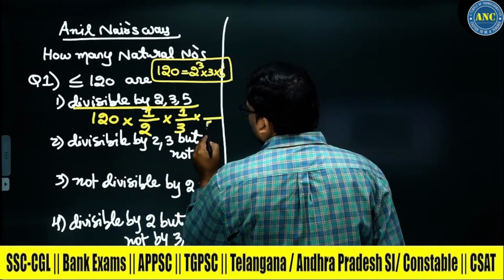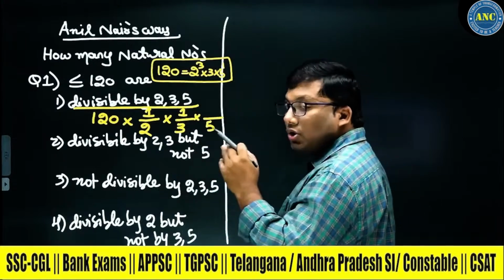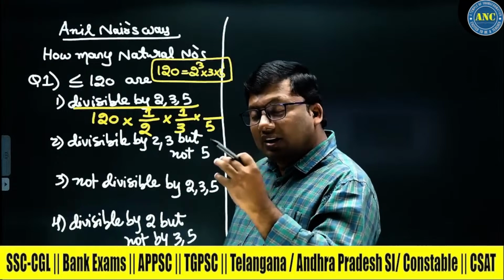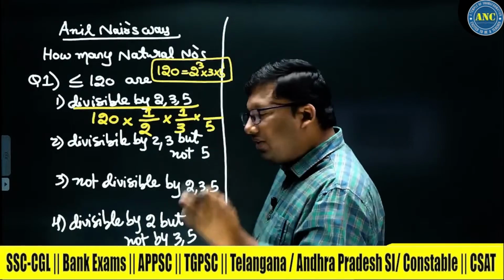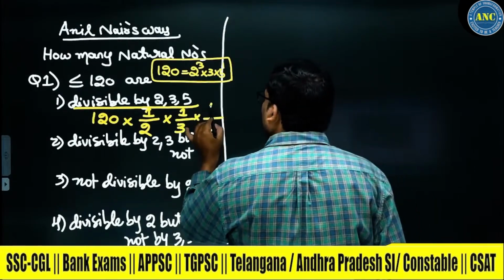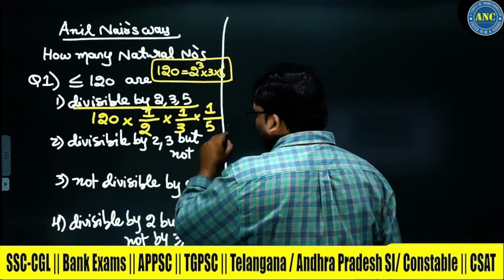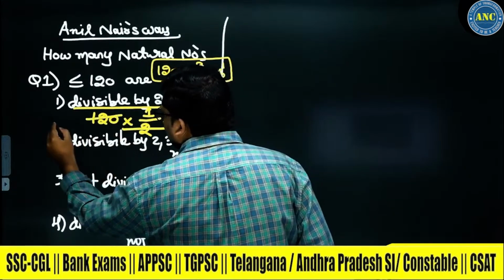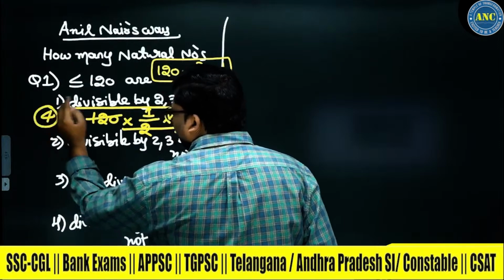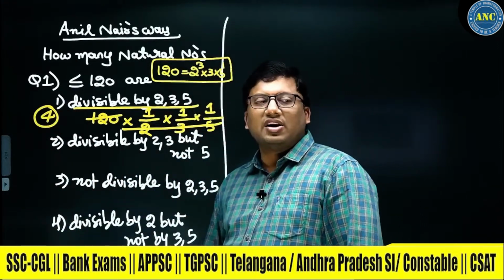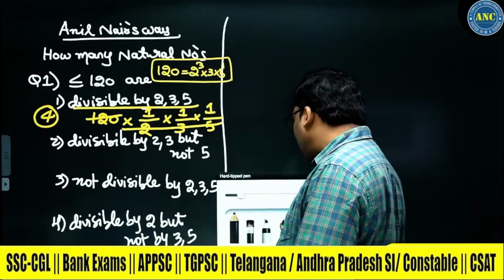You take any 5 consecutive numbers: 1, 2, 3, 4, 5; 8, 9, 10, 11, 12; 27, 28, 29, 30, 31. One number will be divisible by 5. So for the first one, 6 5s are 30, 4 into 30 is 120. The answer for the first question is 4.